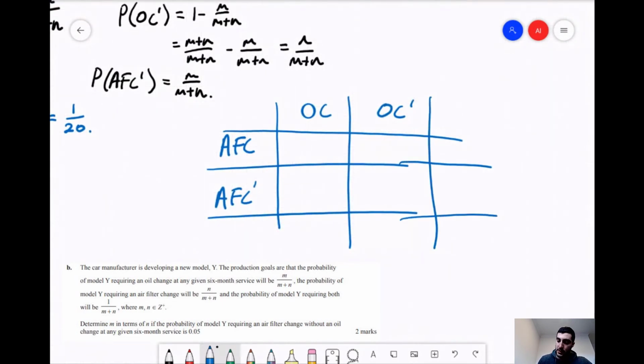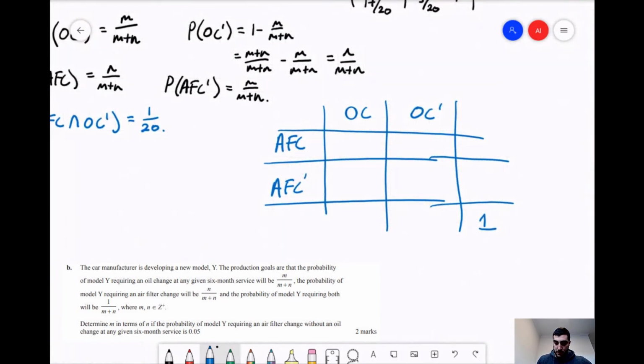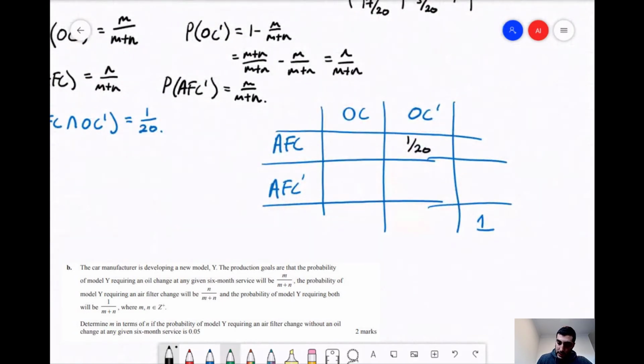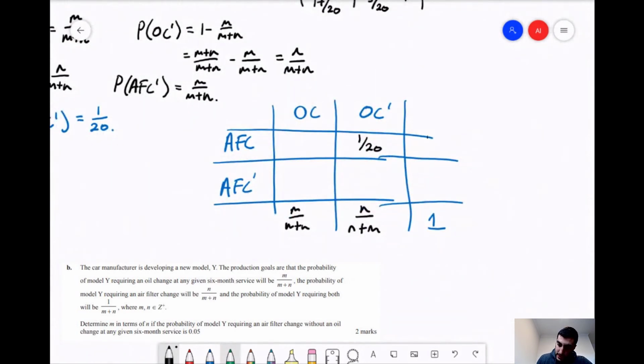A little bit messy, but you guys get the idea. Let's put all our figures in. We've got that 1 on 20 value. We've got OC is M on M plus N, N over N plus M. We've got the air filter change is N over M plus N, M over N plus N.